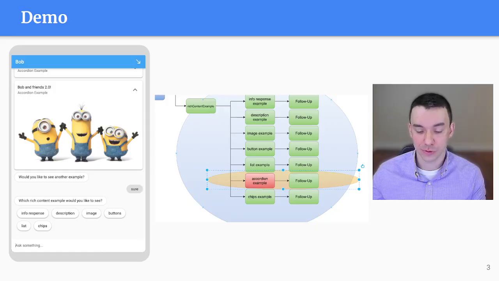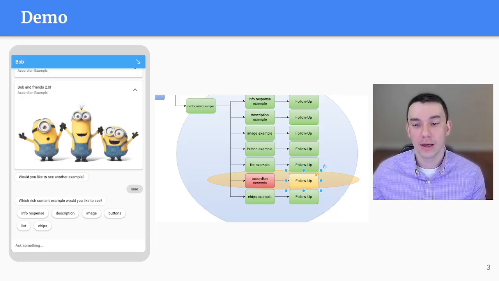So now we've triggered this follow-up intent, right? And the way you know that this is a different intent is you can see now that the image is one of the options, right? But now the accordion is missing. So we're kind of leaving out the one that we just saw.